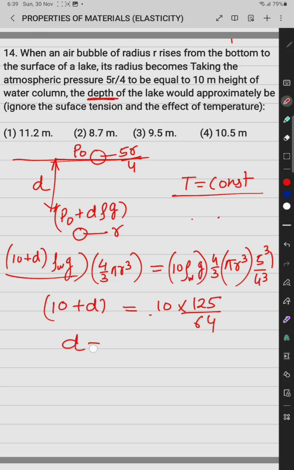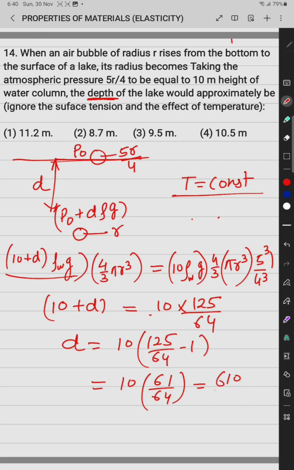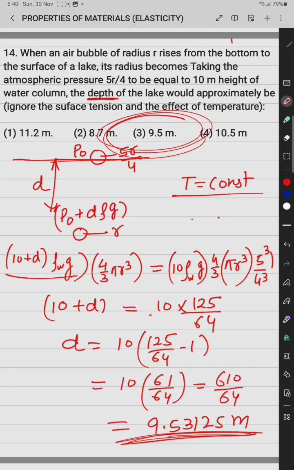So the depth of the lake is equal to 10 in the bracket 125 by 64 minus 1, that is 10 into 61 by 64. So it is 610 by 64, which is equal to 9.53125 meter. That is the depth of the lake. So the correct option is the third one.